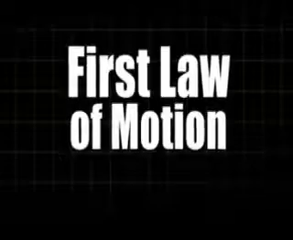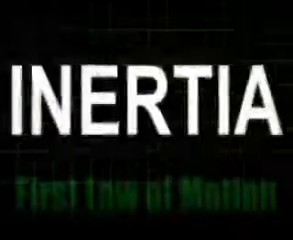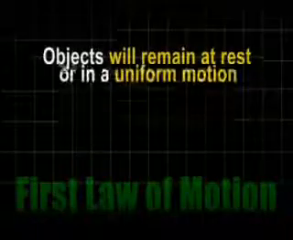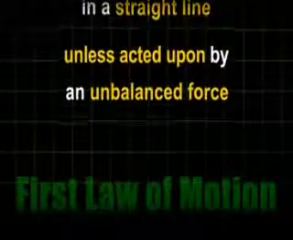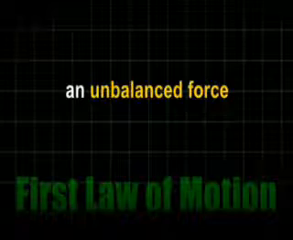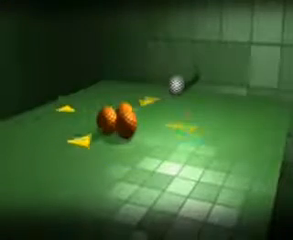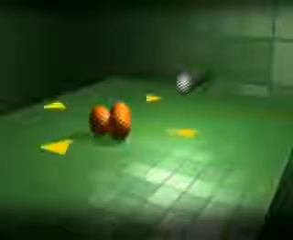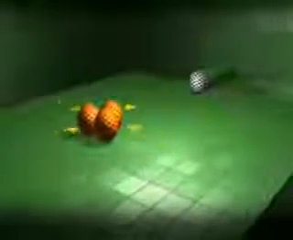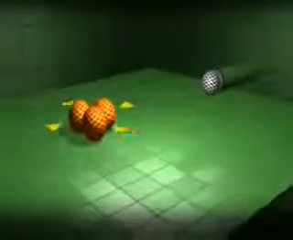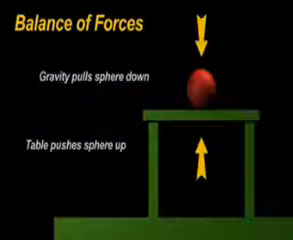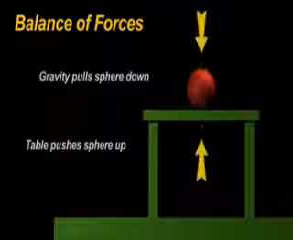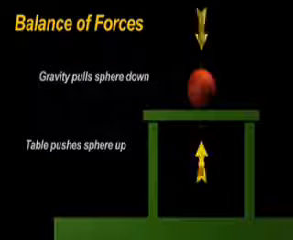The first law of motion, the law of inertia. Objects will remain at rest or in a uniform motion in a straight line unless acted upon by an unbalanced force. Here we have 3 spheres on a table in a state of rest. The gravity pulling the spheres down is countered by the force of the tabletop pushing the spheres up in the exact opposite direction. The balance of forces is what keeps the spheres at rest on the table.